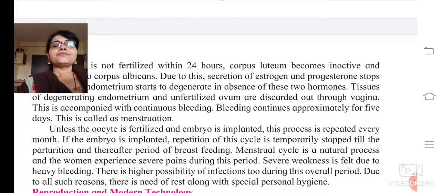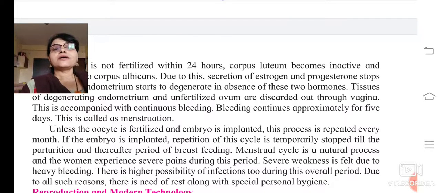Till now what you saw: if the oocyte was not fertilized, then the endometrium will degenerate, accompanied with continuous bleeding, and it will be discarded out through the vagina.